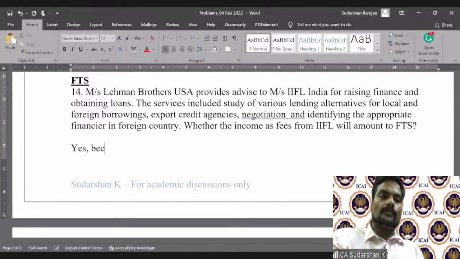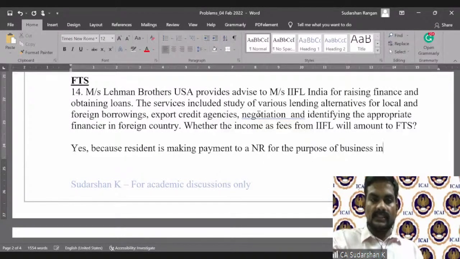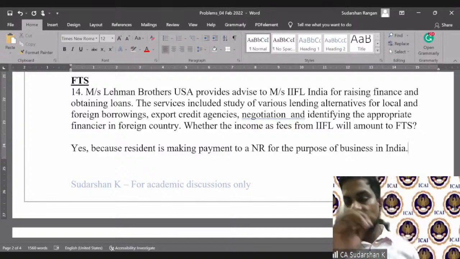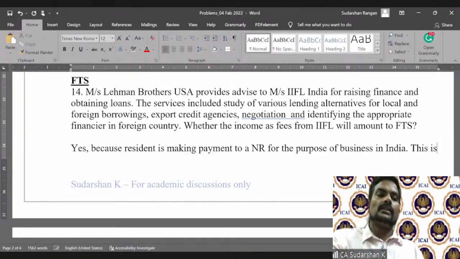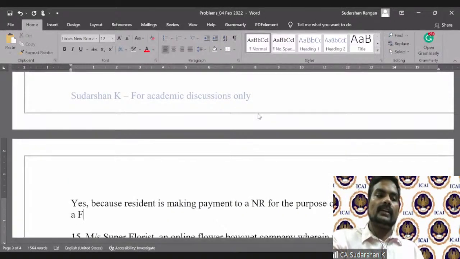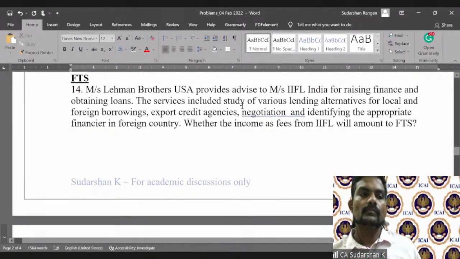Yes, because this is a resident making payment to a non-resident for the purposes of business in India. The exception to section 9(1)(vii) won't apply, and this is FTS because consulting services are being provided.